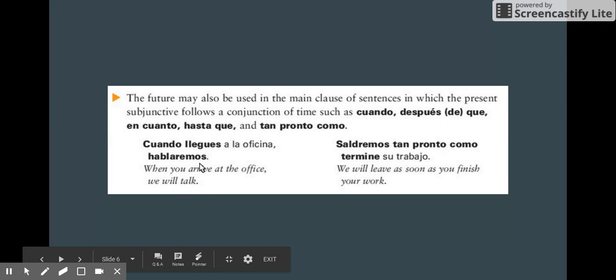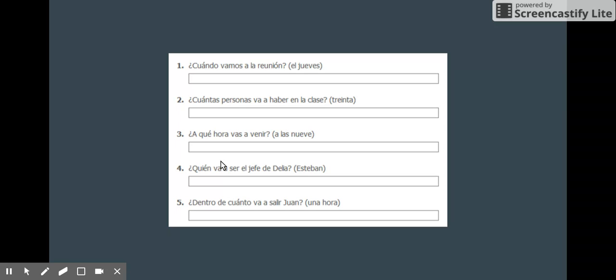So you could just use the future tense. You could use any of the other forms to express the future. So cuando llegues a la oficina, vamos a hablar, and so forth. But that's another use of the future, is combined with a subjunctive to talk about something that will happen in the future.